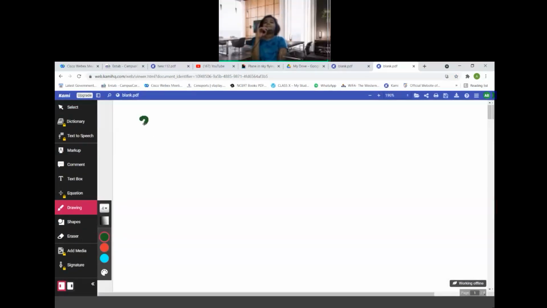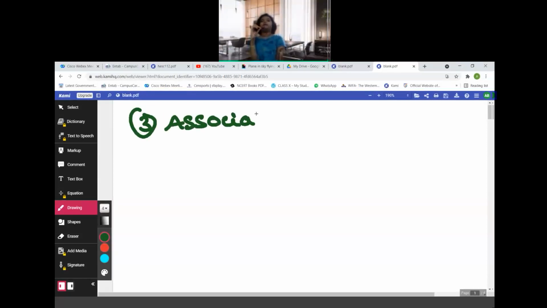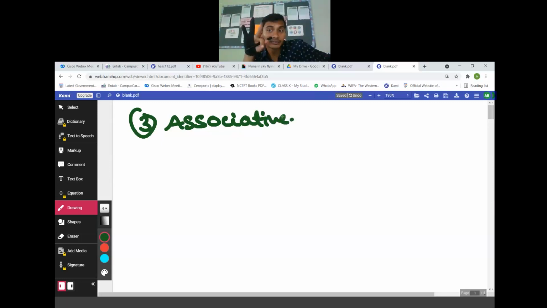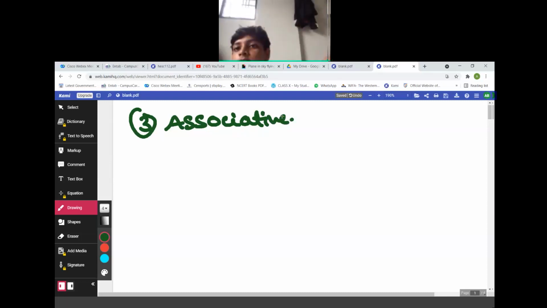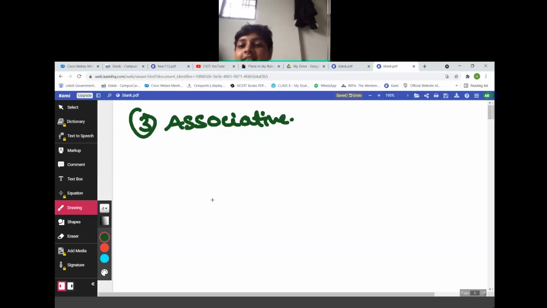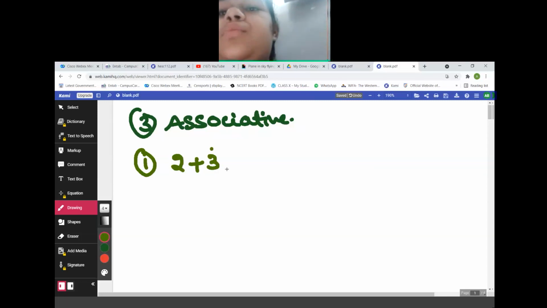Now, what is the third property we need to study? Associative property. Till now we took only two numbers. Now we need to take three numbers. Take any three numbers, first subcategory addition. Tell me the first number. Two, 3, 4, 5. So 2, 4 plus 5, 3.